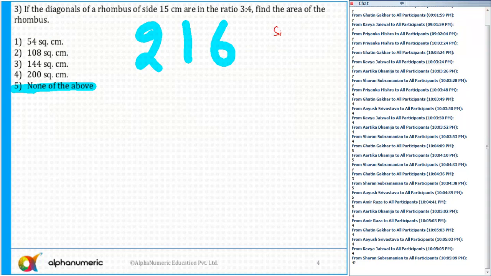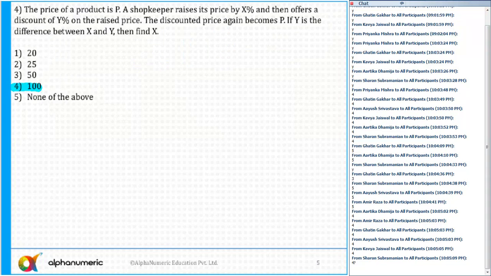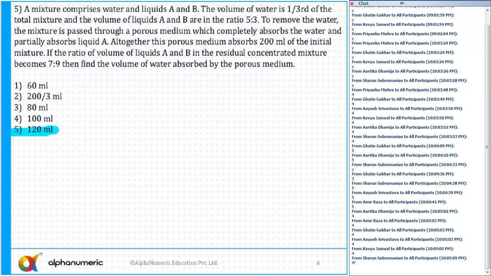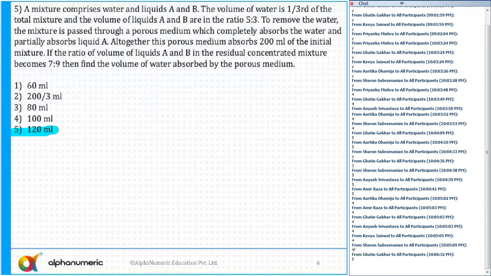3rd was again a sitter. And 4th is again easy to medium. I'll say, in fact, this is also a sitter. Not a very difficult question. 5, I can say, might be a difficult one, but not a very difficult one. So tell me which question you want me to discuss from the first 5 questions.